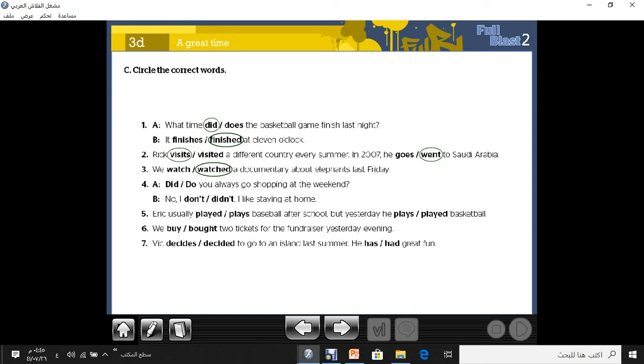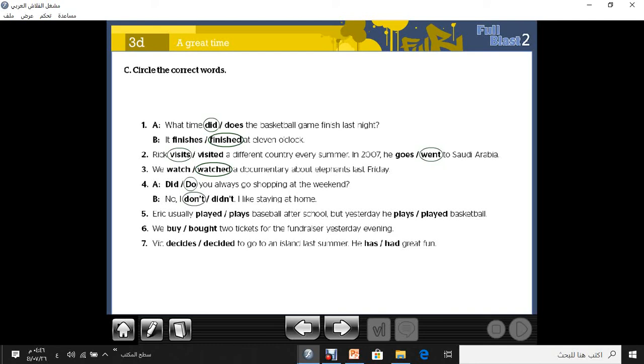Yes, very good. Number 4, did or do? This is a question. Do you always go shopping at the weekend? At the weekend. So we will choose what? Do. Very good, because this is a present simple sentence. No, I don't. The question with do, so we can answer no, I don't. I like staying at home.